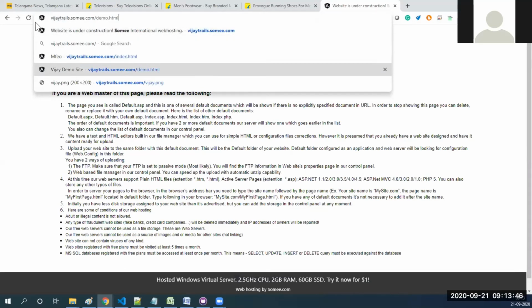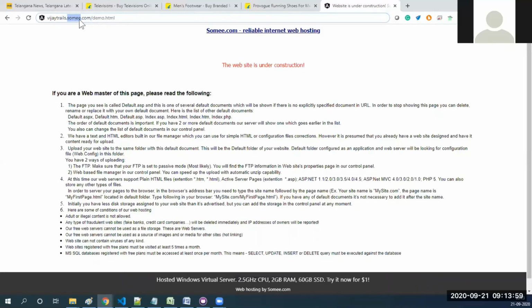See, I told you about some of the web. I just created some website, called vijaytrails.summi.com. Because it is a free version, to maintain our code somewhere we need to pay something. Instead of paying, it is giving some time, maybe it will be maintained for 2-3 months.